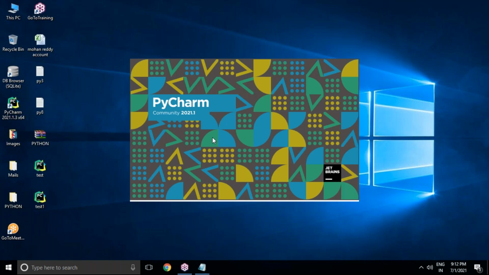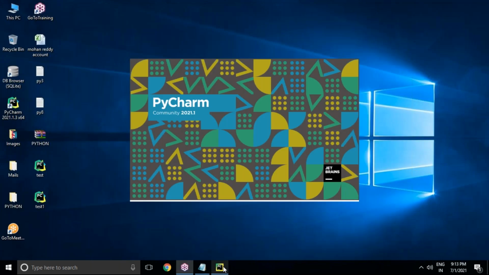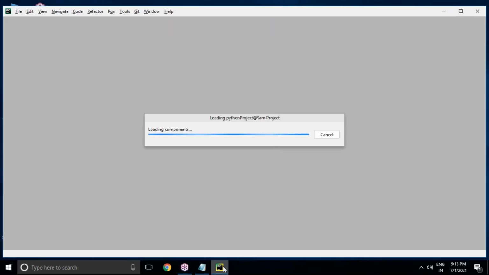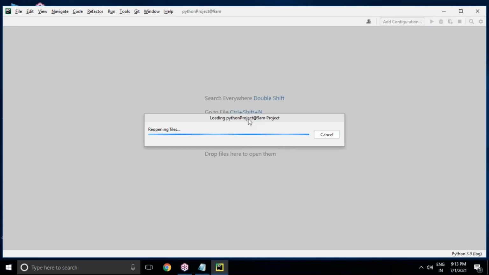A project contains a lot of files. Any number of Python files you can add once we create a project. So let's open it. It's opening now. It's loading the Python project at 9 a.m. Here it is. This is my recent project that I handled in this editor. But actually, I'm not going to deal with this project right now. I'll create a new project for this batch.